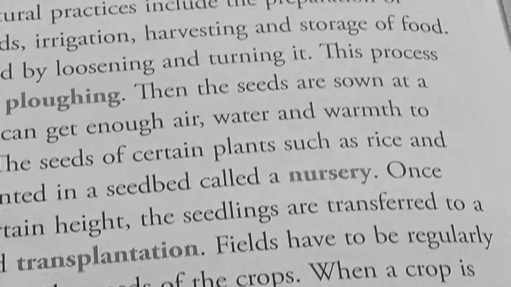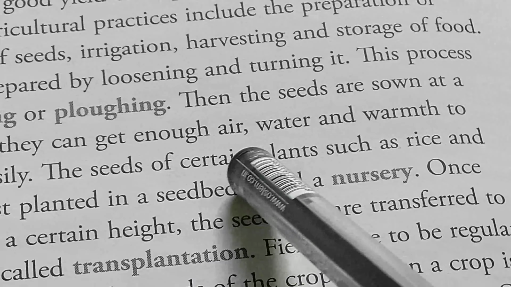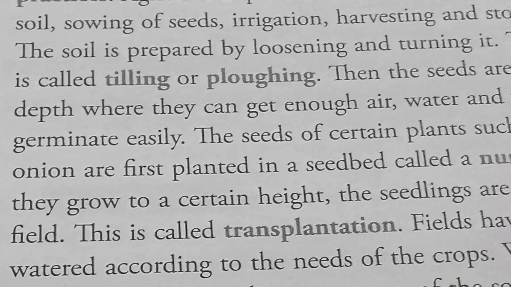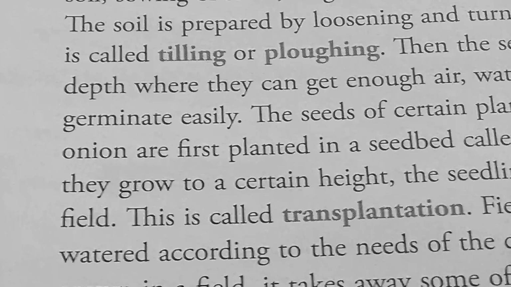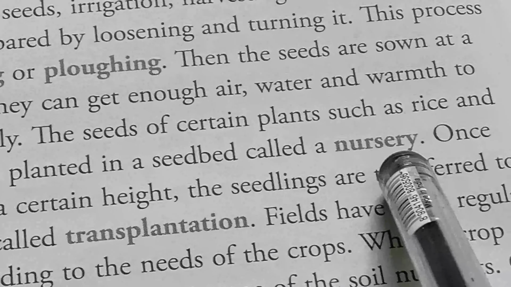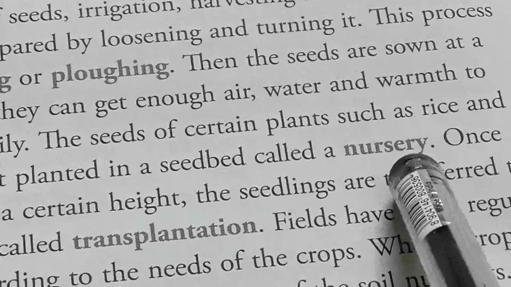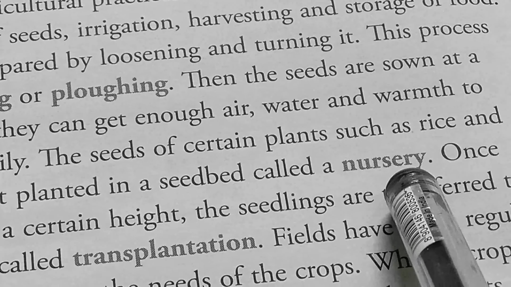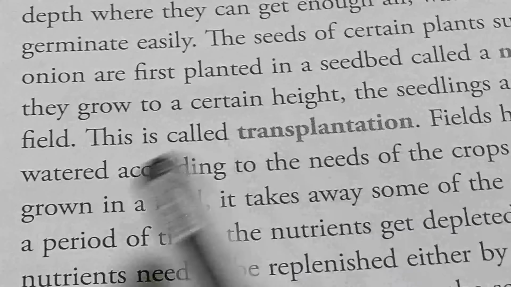Then the seeds are sown at a depth where they can get enough air, water, and warmth to germinate easily. The seeds of certain plants such as rice and onion are first planted in a seed bed called nursery. So normally ये rice और onion plants जो है इसको लगाने से पहले हम लोग नर्सरी में इसको उगाते हैं. Once they grow to a certain height, the seedlings are transferred to a field.